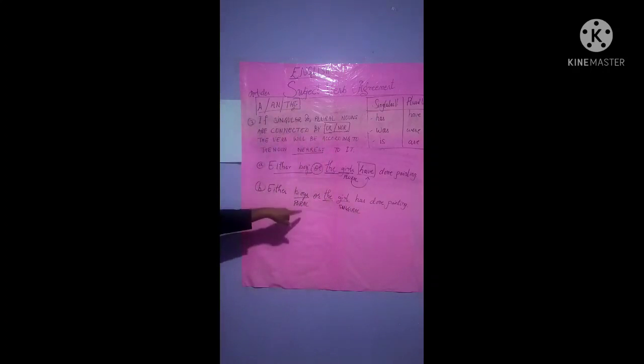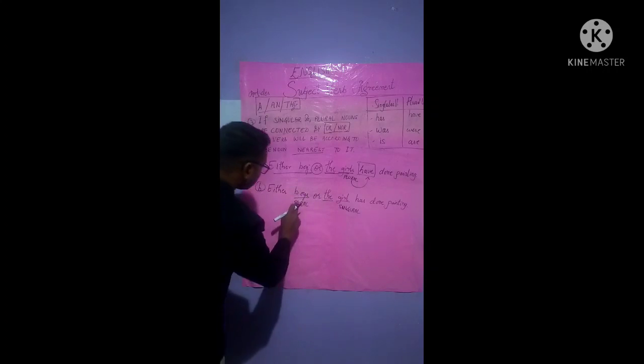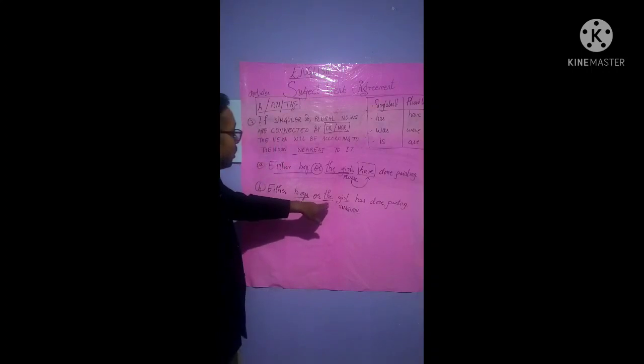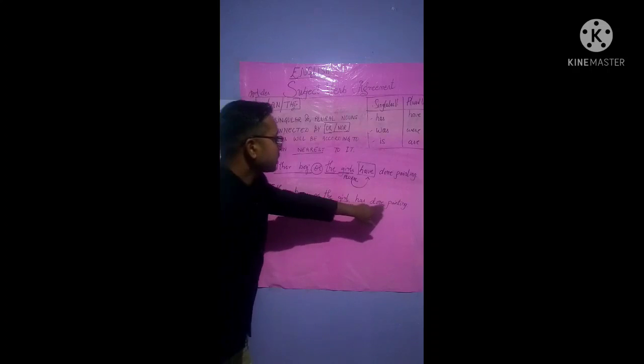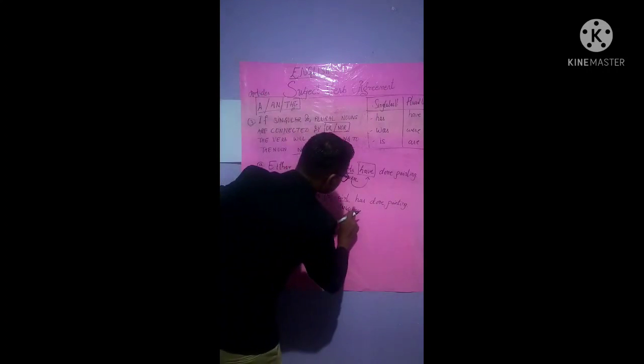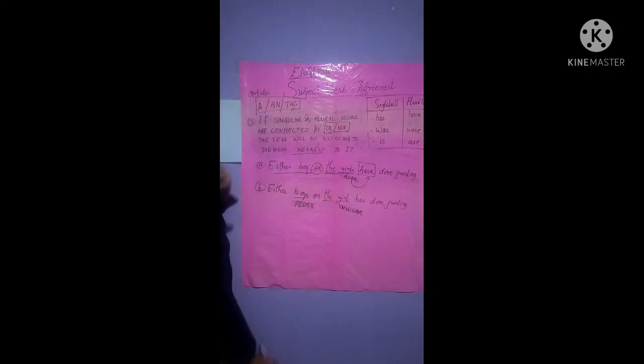Now the pronoun, those are pronouns. Boys is plural, and boys are plural. Plural. And "or the girl has done painting," that is singular, isn't it? Singular pronoun, isn't it?